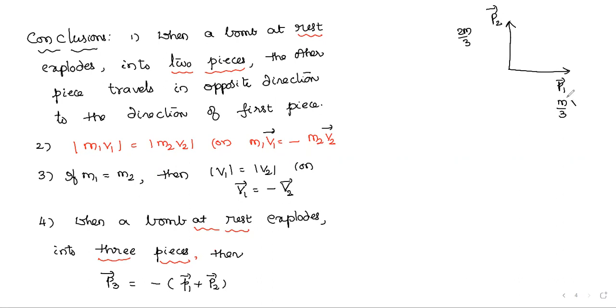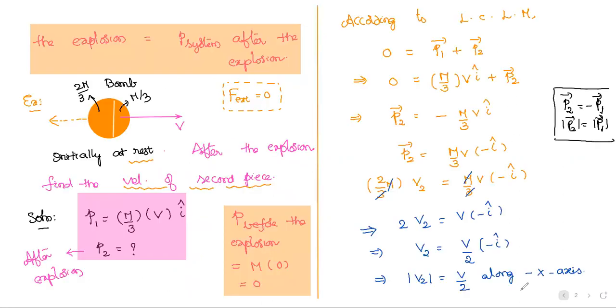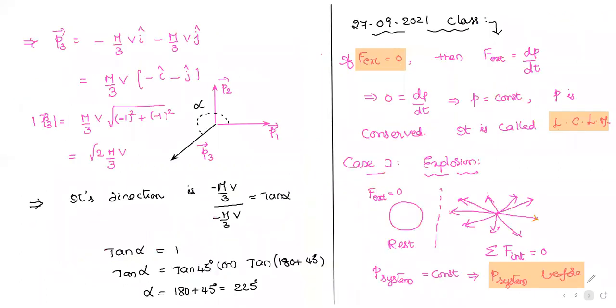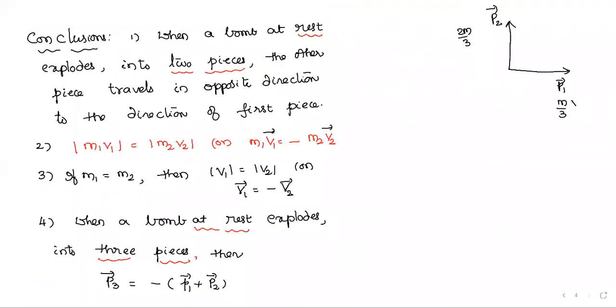Its velocity is given how much? Same velocity, equal pieces, m by 3 and m by 3. Then here also the mass is m by 3 times velocity, he gave. Look, their magnitudes are equal.